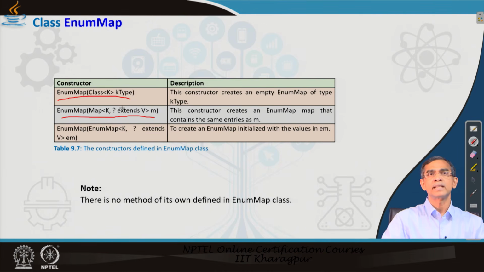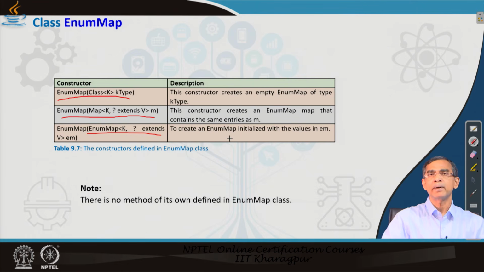So, key is always the map key and extends what is called V, and basically there is a bound, an upper bound. That means it is applicable to map objects only. And then this is another where we can give the extension, in the same way, this basically map K and is basically the upper bound extends V, and it is an enumerated map.